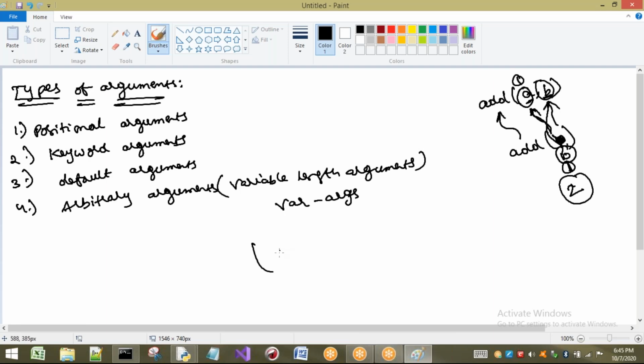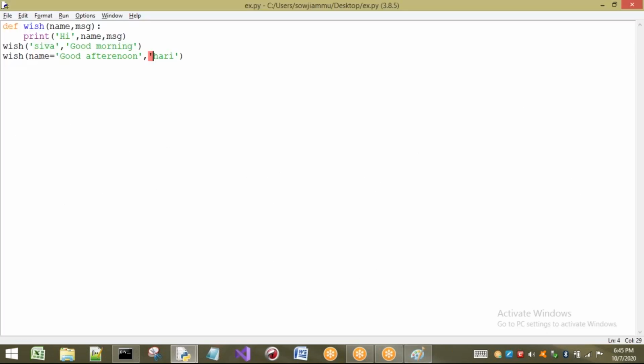Here I am passing Hari. Next, I want to pass a keyword argument. Here I am going to write message equal to Venu. This is correct because first we are having positional arguments, and next we are having the keyword argument. If I write the keyword argument first and the positional argument next, it is going to give you an error. We have already seen that concept.